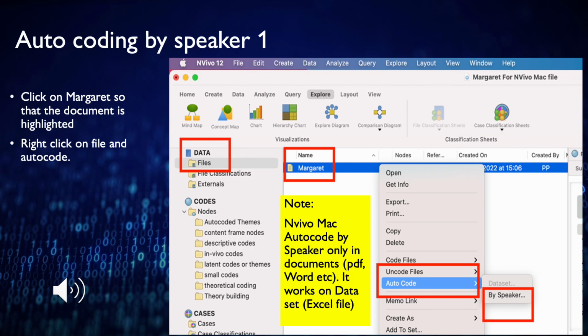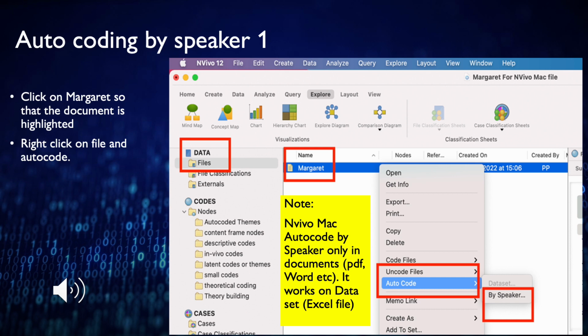The autocode by speaker is very useful if you want an overview of what was talked about in the interviews, or because you would want to assign your analysis to the words of the interviewee and not the interviewer.